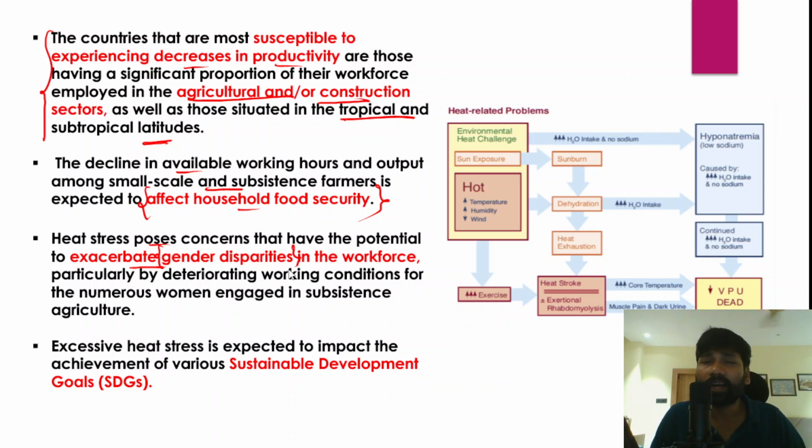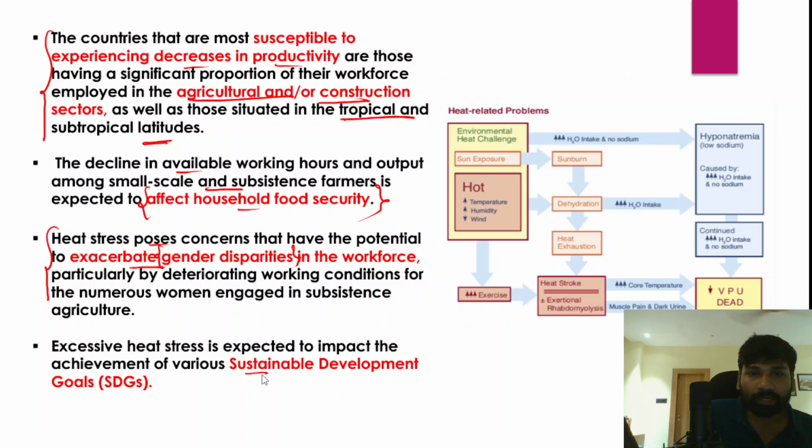Now it is good that women's workforce participation in rural areas has been increasing at a rapid pace, but because of heat stress and heat wave like conditions, there will be a lot of impact on working women. That would be another factor that discourages women's engagement in the agriculture sector, and workforce participation of women in the agriculture sector will also decline.